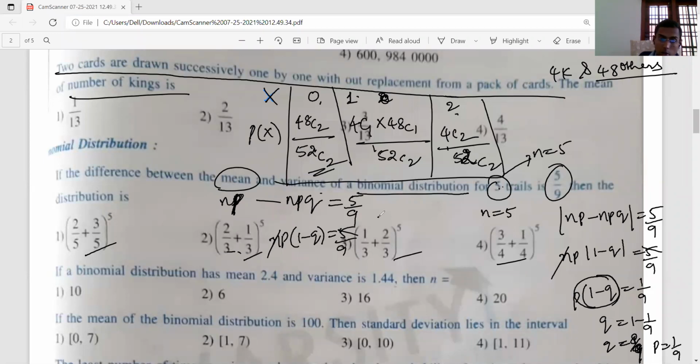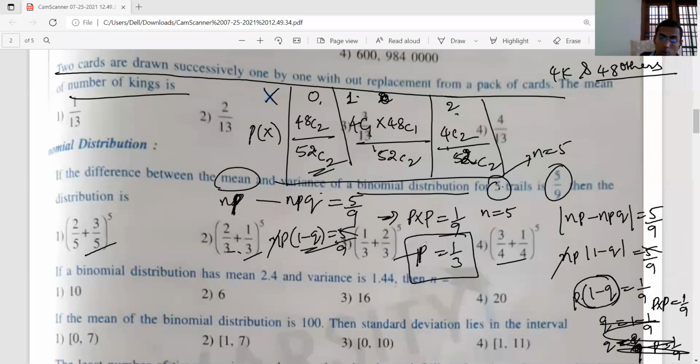I'm sorry, here I forgot P. So 5 by 9 implies P into (1 minus Q) is what? 1 minus Q is also P. Here P into P is 1 by 9, so P square is 1 by 9, P equal to 1 by 3. Negative will not be there, because probability cannot be negative. So P is 1 by 3 and Q equal to 2 by 3. So the answer is 1 by 3 plus 2 by 3, whole power 5.